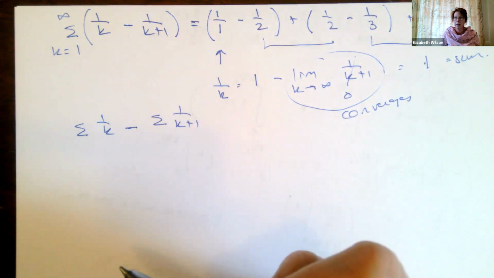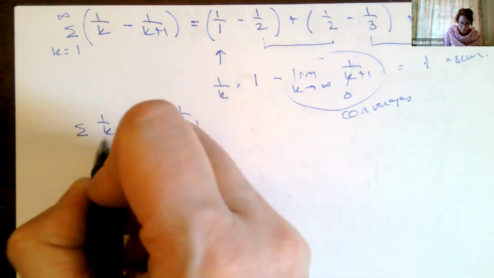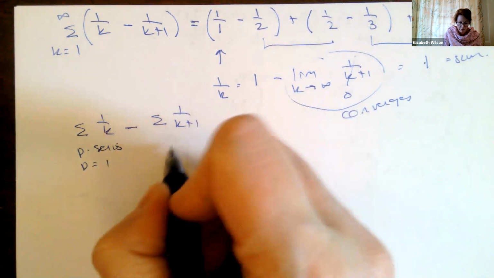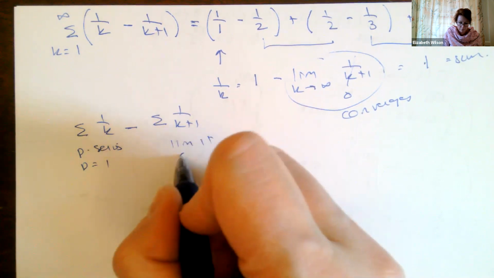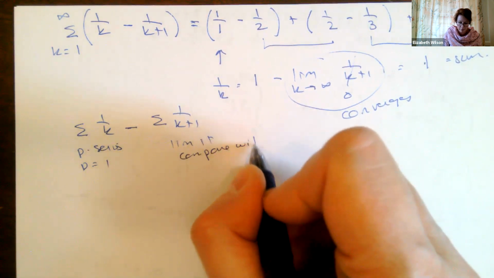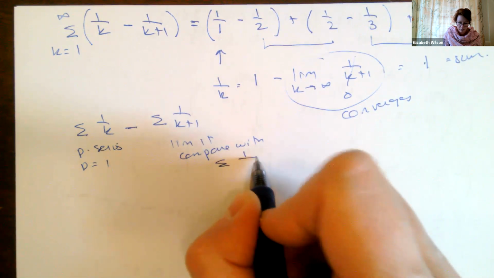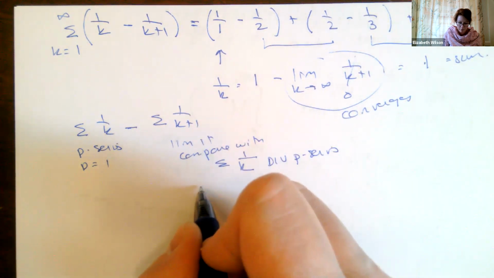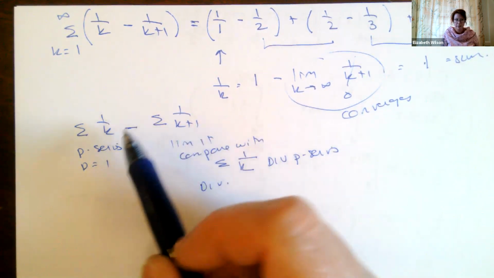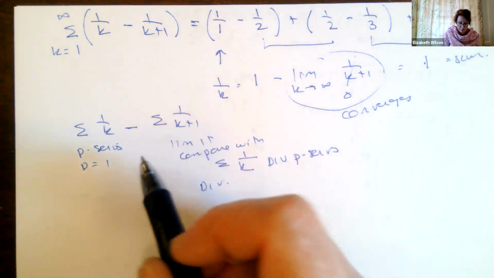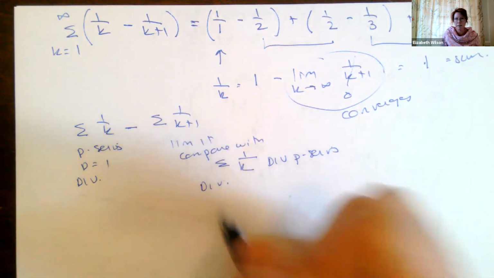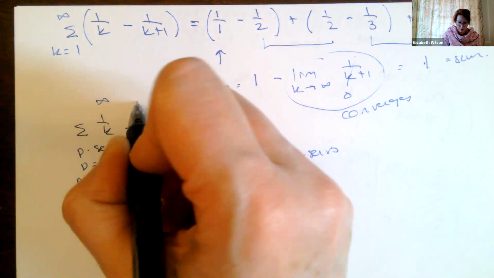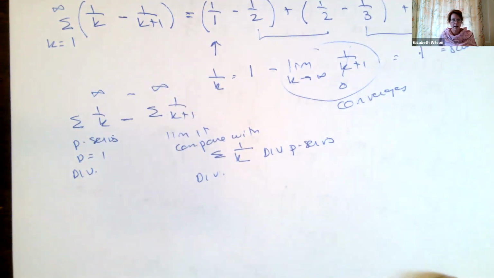Let's see. My nth term test isn't going to tell anything, but this is a p series, right, with p equals 1. And if I did a limit comparison with 1 over k, which is a divergent p series, I'm going to get it also to diverge. So it's kind of like infinity minus infinity, right? Because if it diverges, basically diverges means it goes to infinity, right? Our sum goes to infinity. So this is like infinity minus infinity.